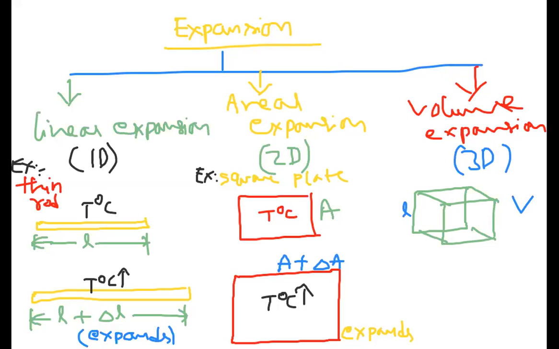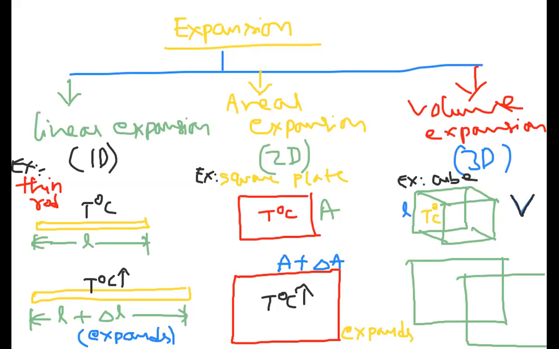Here I took the example of a cube. Initial volume is V, and the temperature is T degrees centigrade. Now when temperature increases, what will happen? All the sides of the cube will increase.